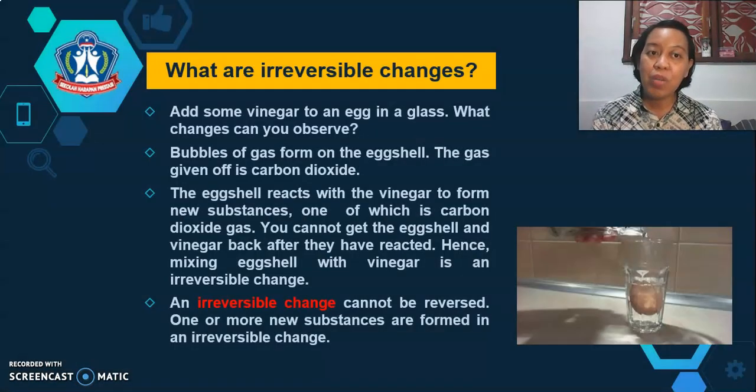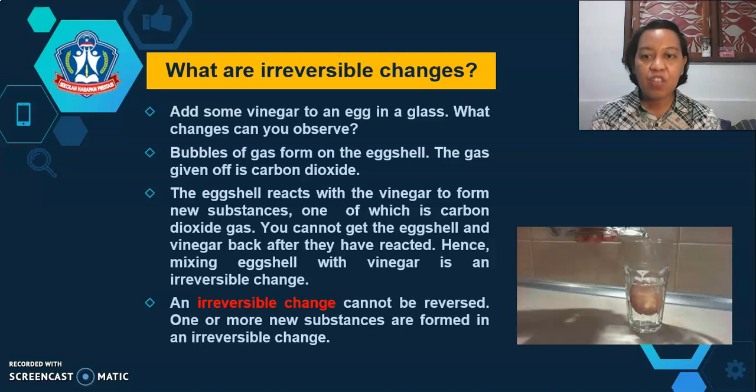Now let's come to irreversible changes. Add some vinegar to an egg in a glass. What changes can you observe? Bubbles of gas form on the eggshell. The gas given off is carbon dioxide. The eggshell reacts with the vinegar to form new substances, one of which is carbon dioxide gas.